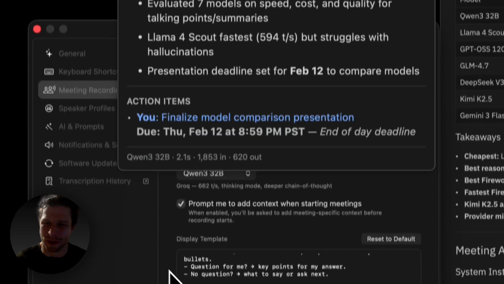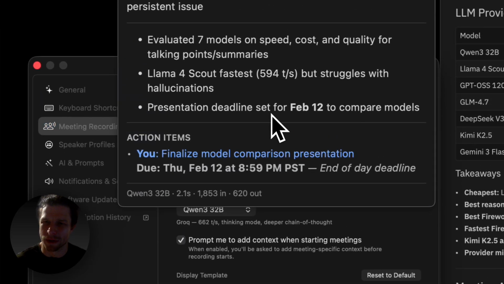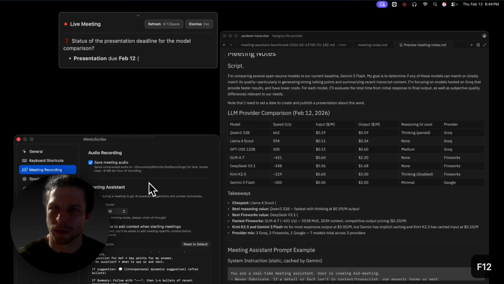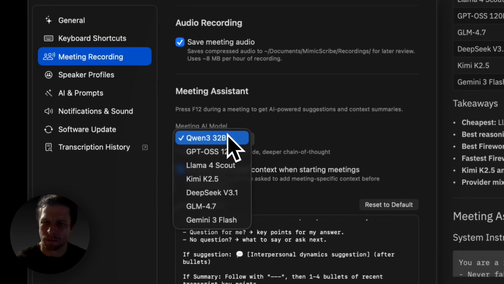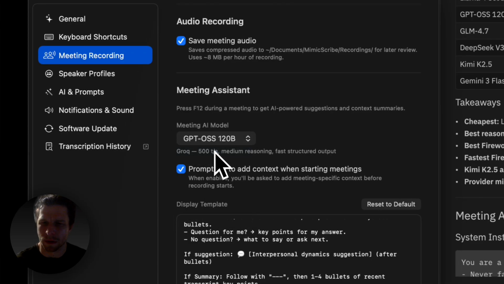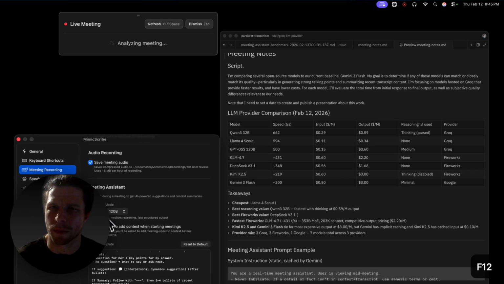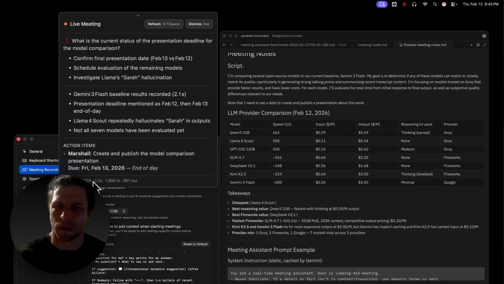I love that now we've got this model talking about Sarah, but it is in the transcript now. So, all right. Well, let's reload that one more time. Quinn, we haven't evaluated all 7 models yet, so that's wrong. All right. Quinn, not great results, right? GPT OSS, under 1 billion. Give it a load. Okay, performance is about the same as Gemini 3 Flash.